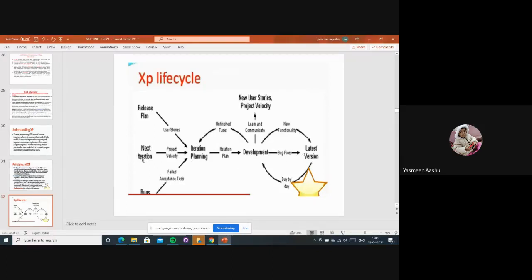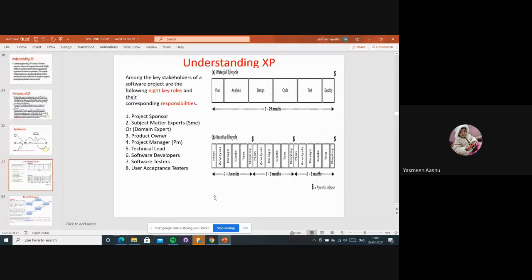And iteration is going to be performing like I1, I2, I3, like that. Once the testing has failed, they will again do some iteration, gathering all the new user stories and adding them in, developing and releasing, right? So like that, the XP life cycle is going to be followed.